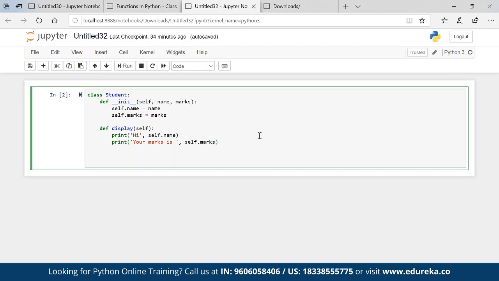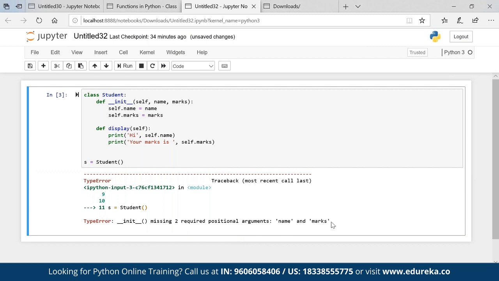Now, I created a class called student. Inside that there is a method, known as the constructor. This other method is known as an instance method. So now if I go ahead and create an object from the class and execute, it will throw an error because it is looking for name and marks. You can have a constructor without parameters, absolutely no issues. So my name is, let's say, John, and marks is, let's say, 45.